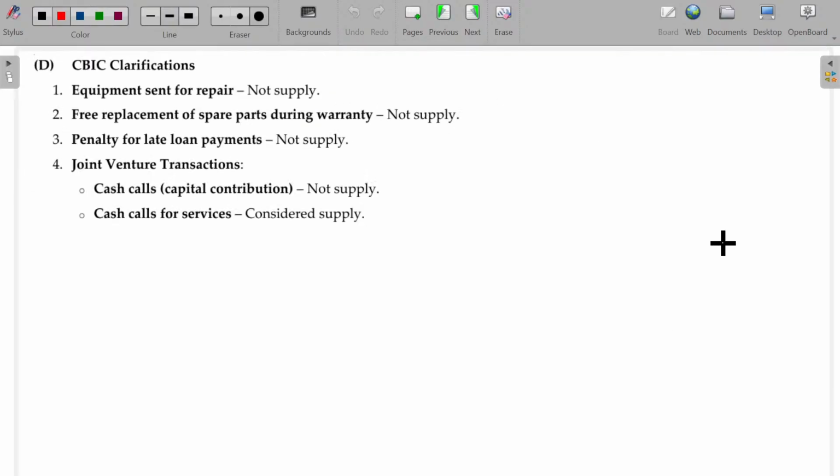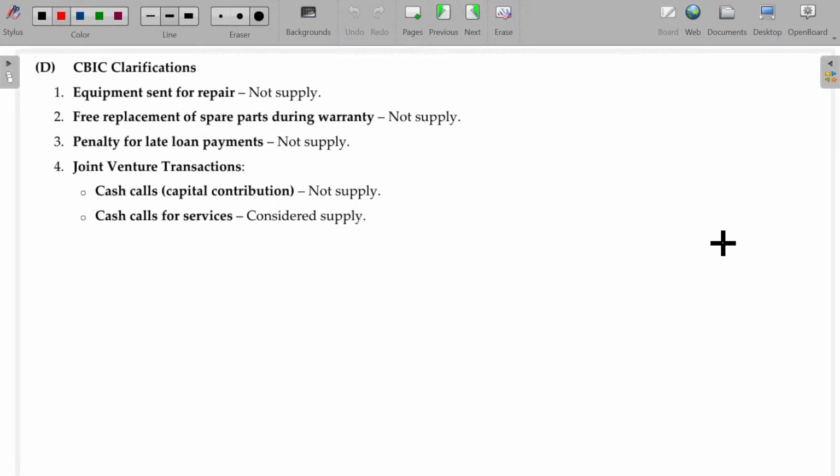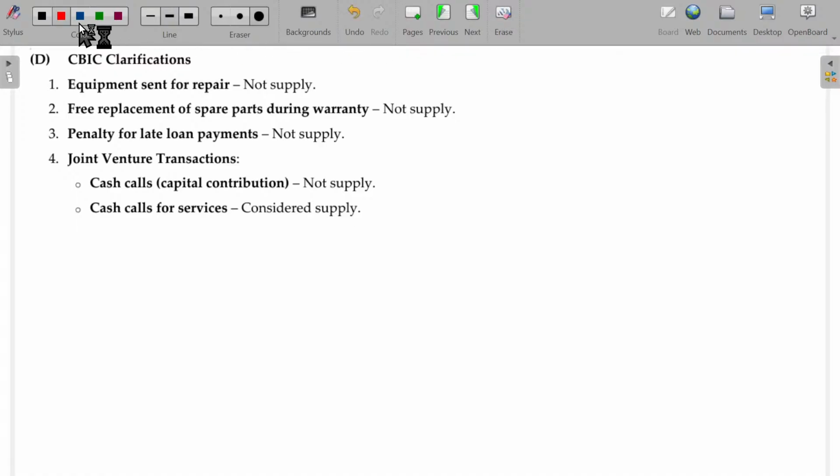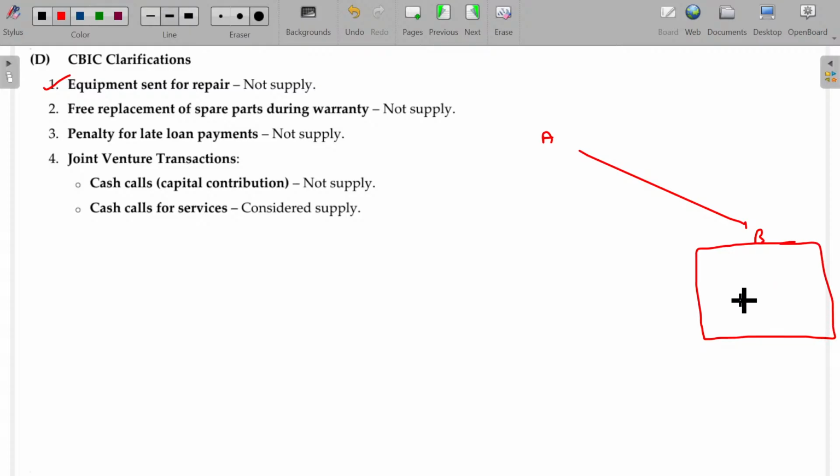Now, in some cases, we have been given some clarifications. See, equipment sent for repair will not be a supply. A has supplied goods to B, which is a big plant and machinery. A is a seller of plant and machinery. He sent the plant and machinery and installed it in the factory of B. Sometimes later there is a repair, and to rectify that, lots of equipment is required. So A sends the equipment to B for repair purposes.